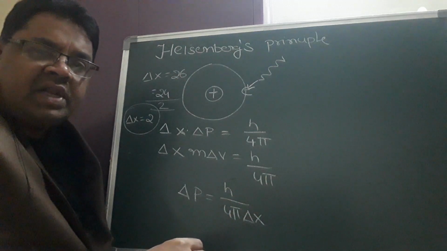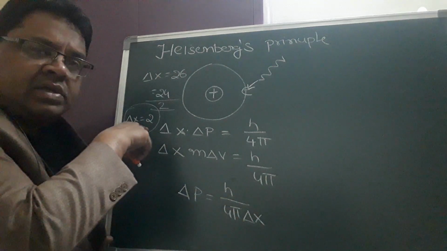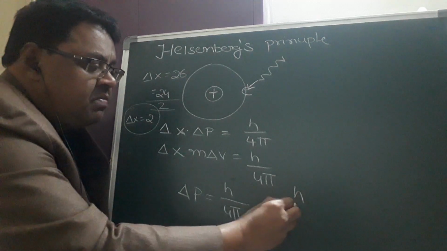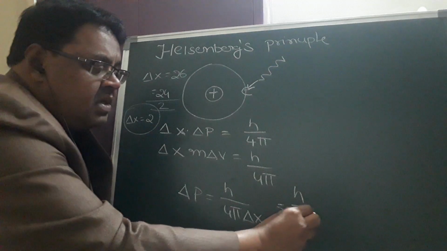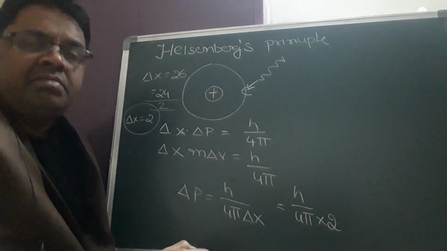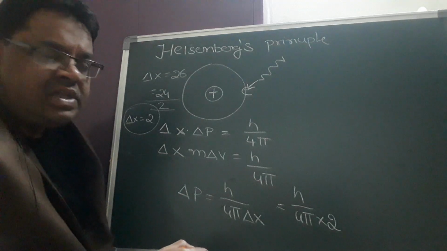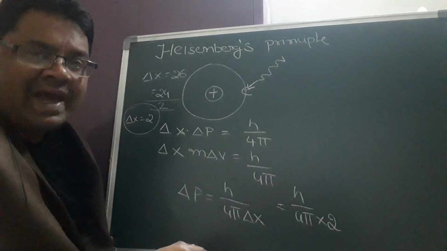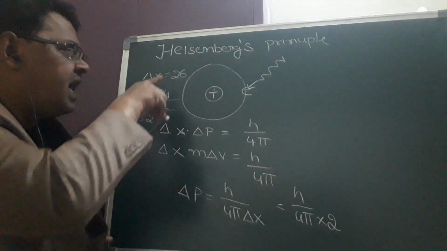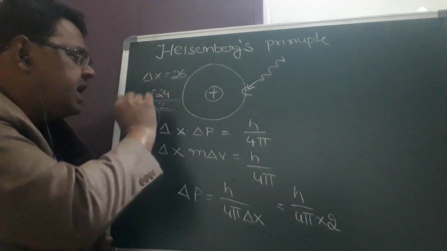The delta x value, as you said, is 2. So you substitute this 2 here, then h by 4 pi into 2, and you will get some value. This is case 1, where you can calculate that delta p. But if you reported the value, delta x value is